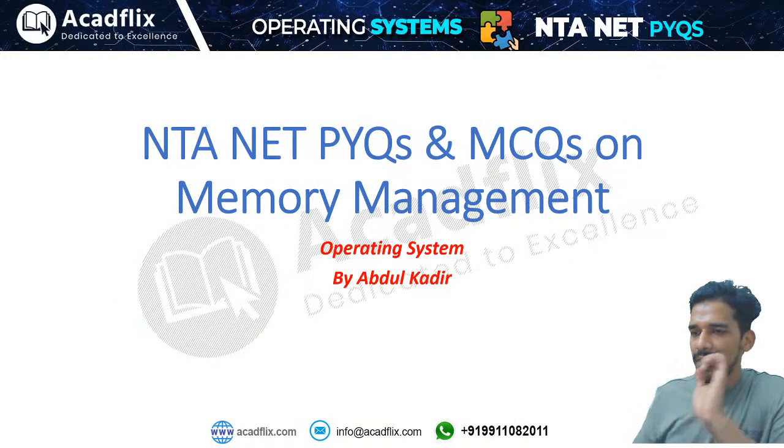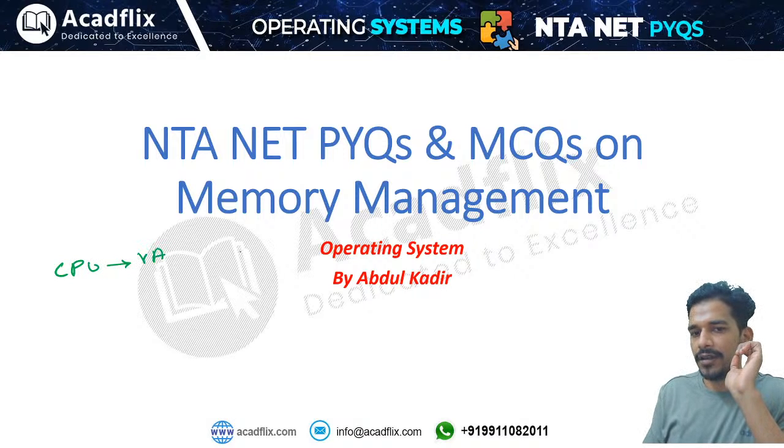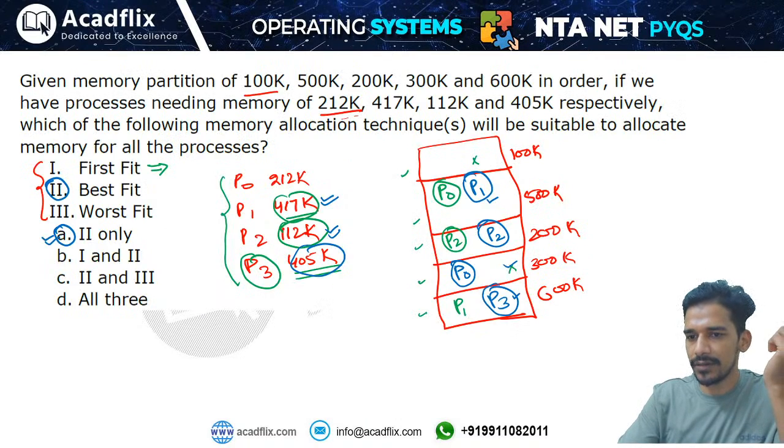Remember, what is the problem here? The problem is that CPU generates the virtual address. CPU always generates the virtual address and memory can only be accessed with physical address. So we require address conversion. We have a page table. What page table does is, page table will convert from virtual address to physical address. Page table is stored in the memory management unit, and for memory management unit we use page table, right?